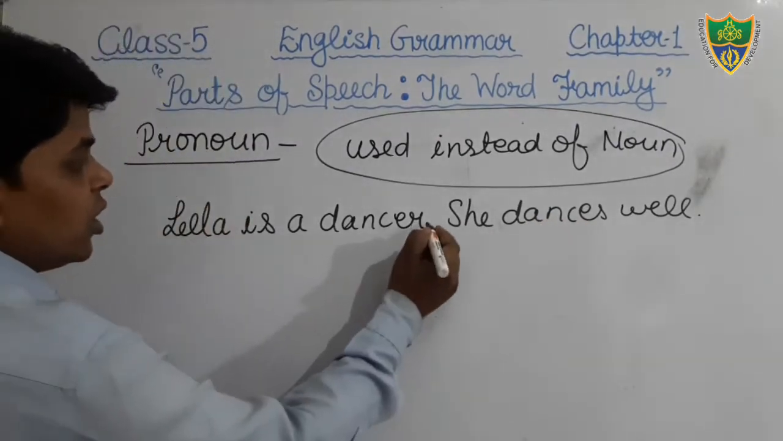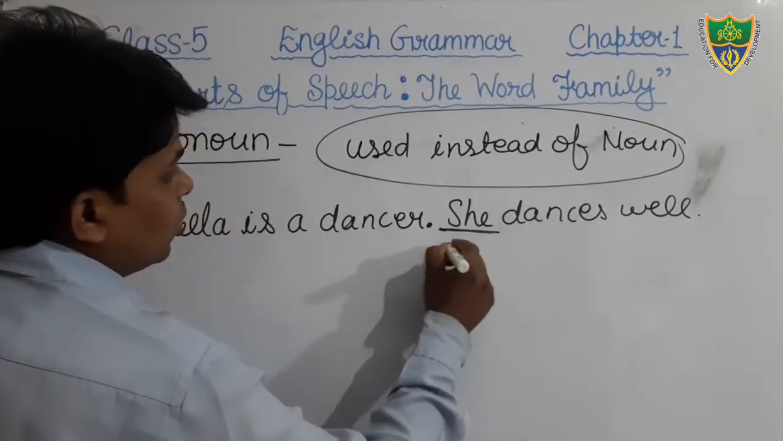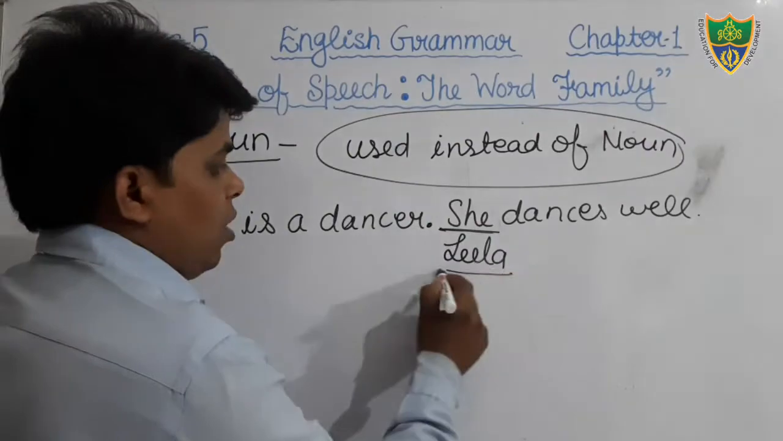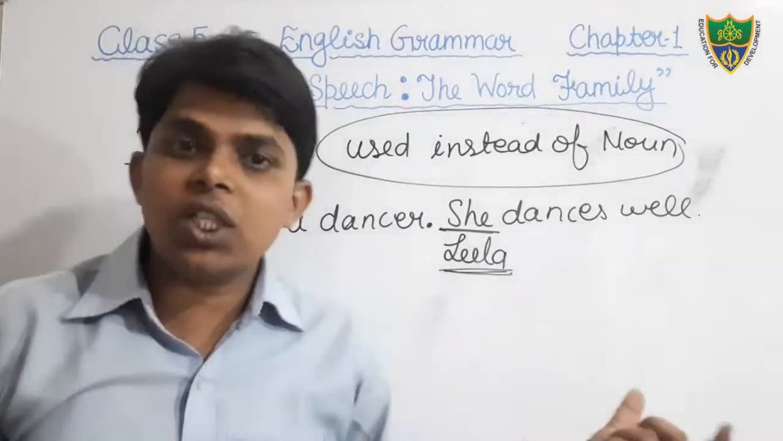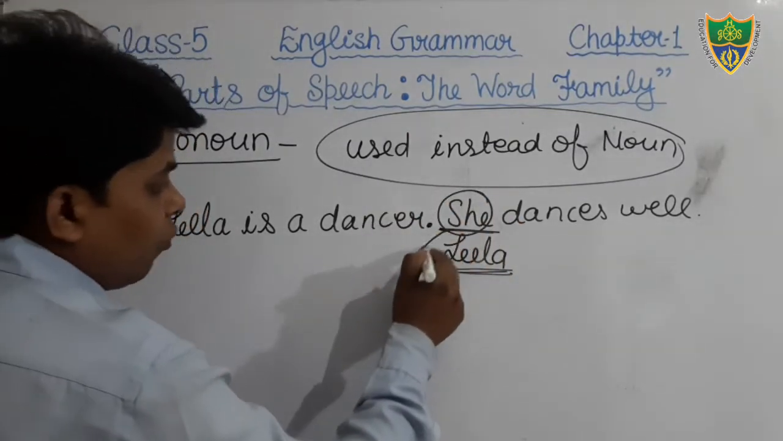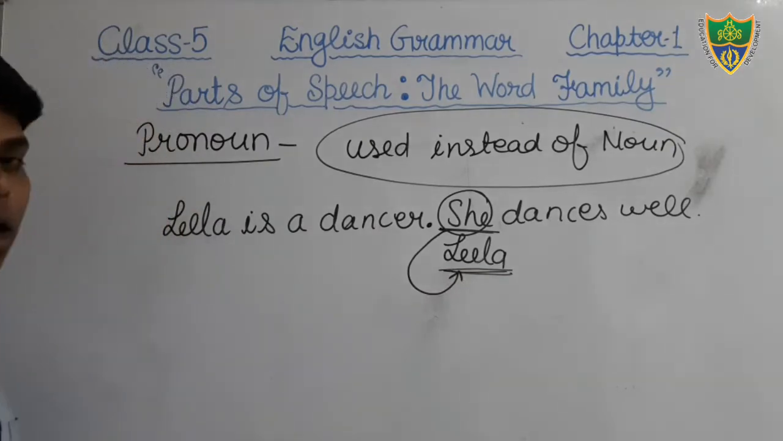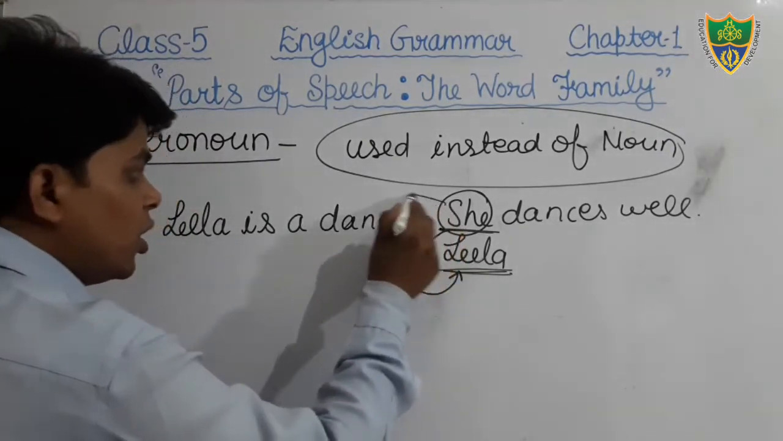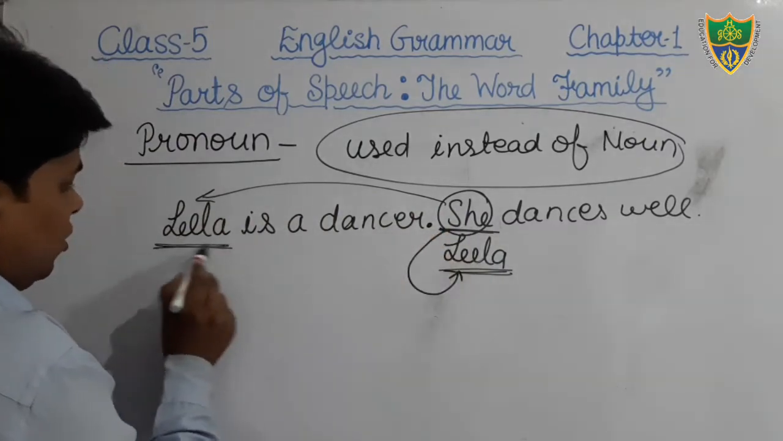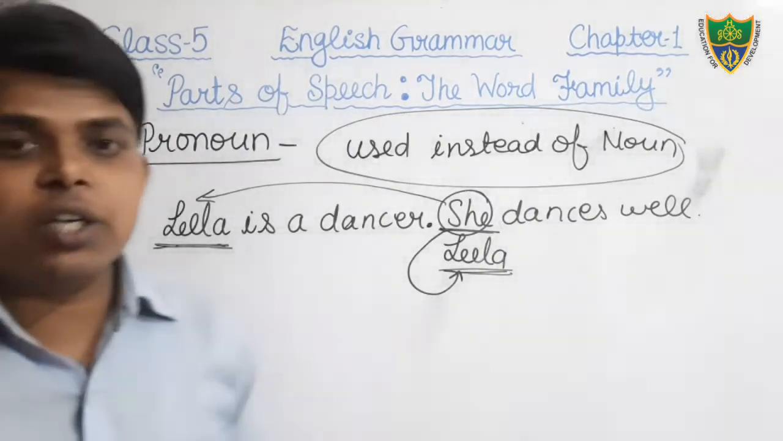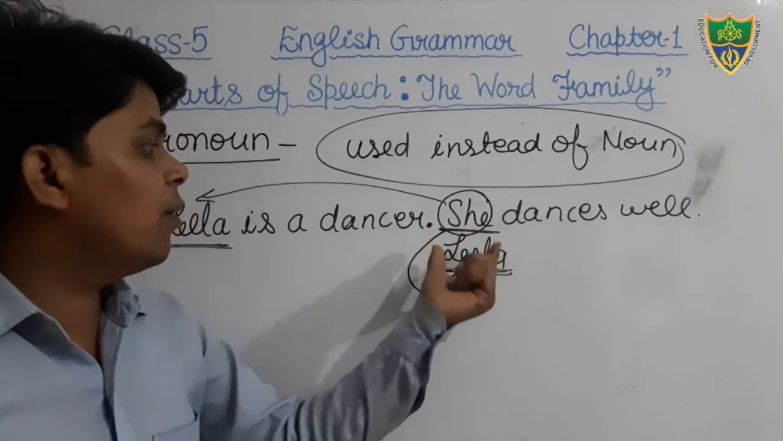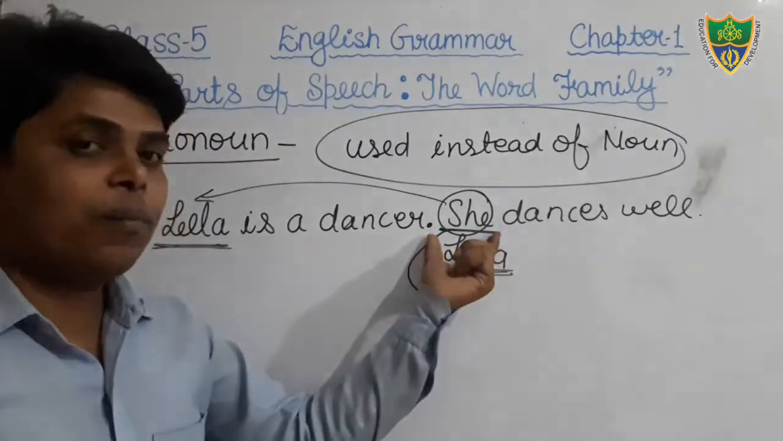Dear students, here we can also put the word Leela. But to avoid the repetition of the name, to avoid the repetition of noun, we use pronoun. Here the word she refers to Leela. The word she is used for Leela. Who is she here? Leela is she. So you can see that here the word she is used at the place of Leela. Therefore, that is pronoun.